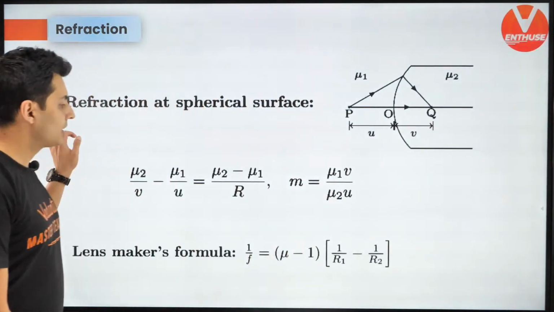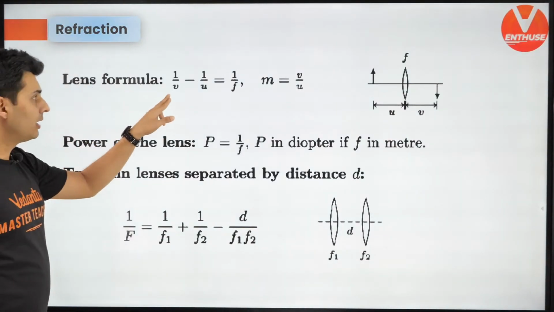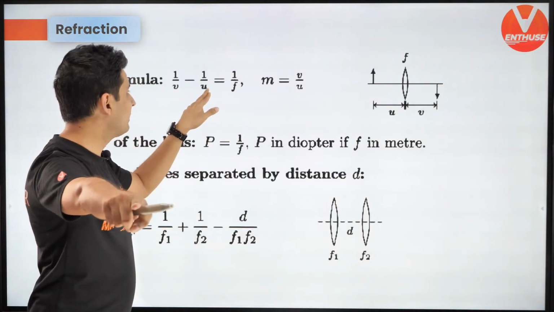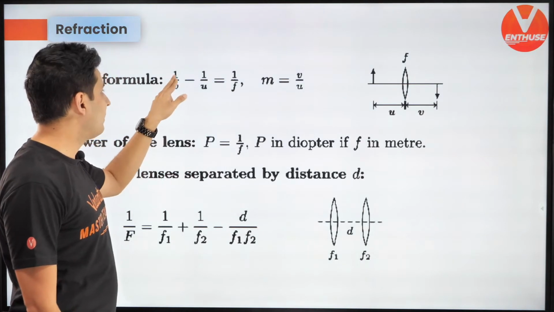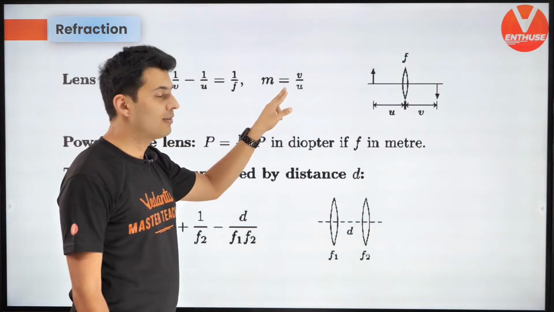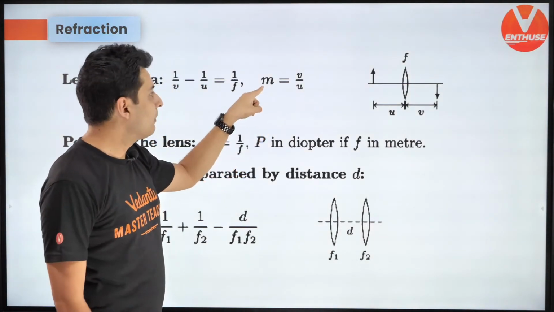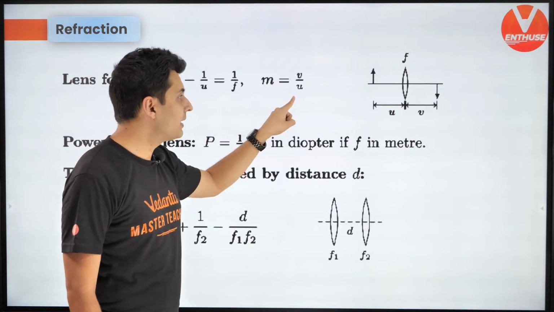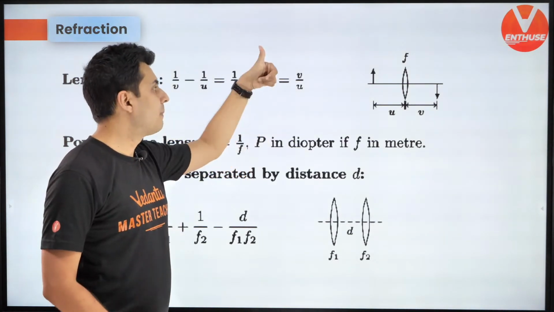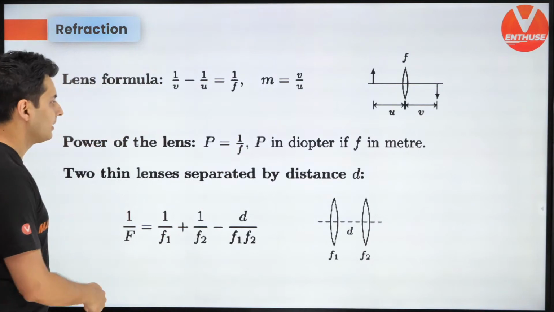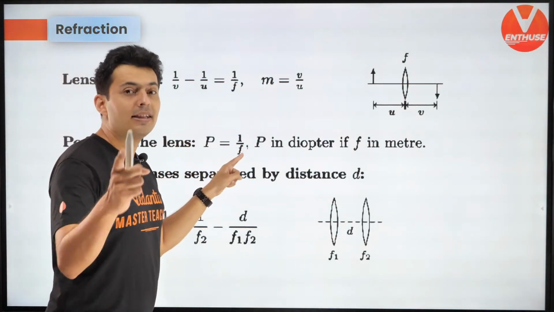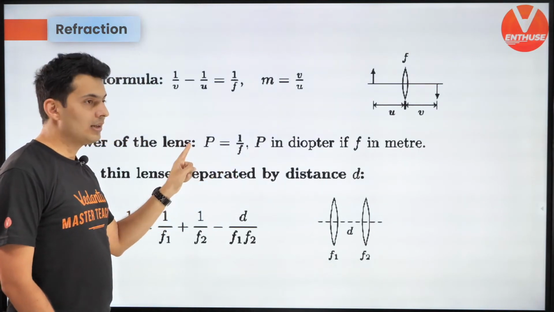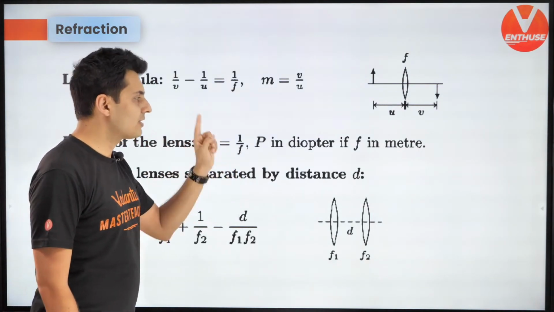All right, to the next one. Lens formula. Instead of 1 by v plus 1 by u equals 1 by f, which is there in mirrors, in lenses you have 1 by v minus 1 by u equals 1 by f. Remember, in mirrors magnification was minus v by u, but in lenses it is plus v by u. Keep this in mind. And in mirrors the power formula was negative 1 by f. In lenses, it is plus 1 by f.